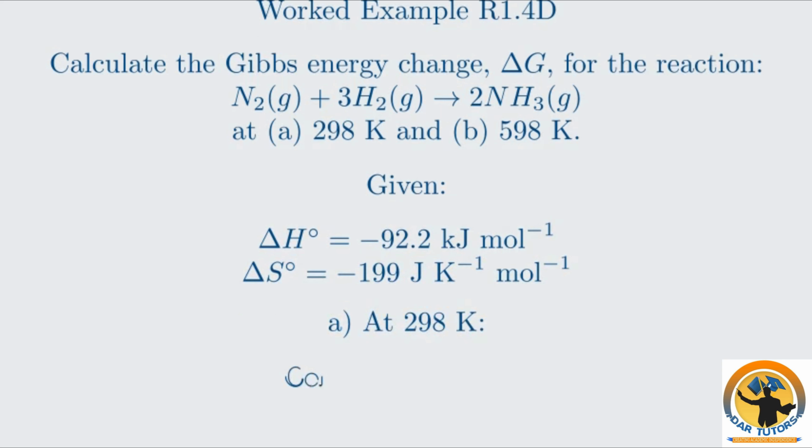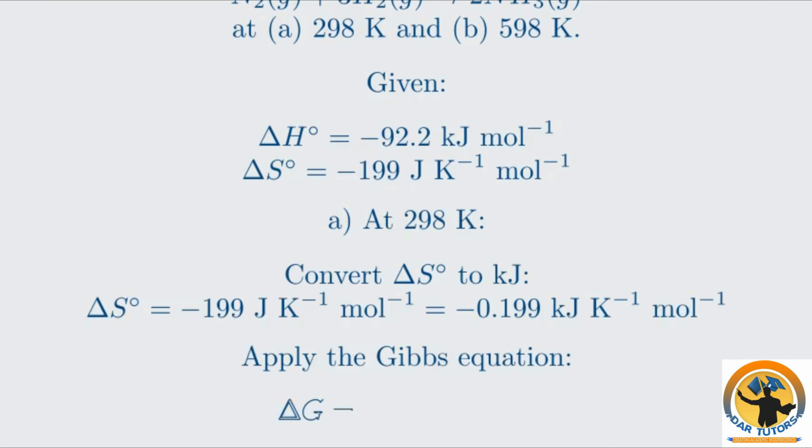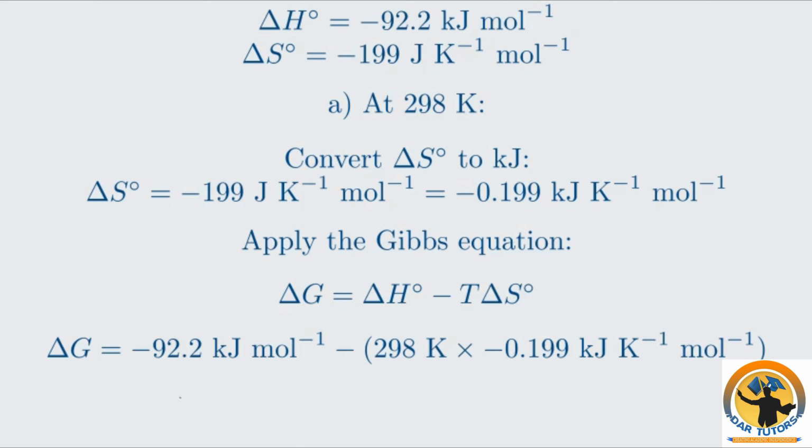First, let's convert the entropy from joules to kilojoules. Minus 199 joules per Kelvin per mole becomes minus 0.199 kilojoules per Kelvin per mole. Next, we apply the Gibbs energy equation. ΔG equals ΔH minus TΔS. Plugging in our values, we get minus 92.2 minus the product of 298 and minus 0.199. This simplifies to minus 92.2 plus 59.3, which gives a final answer of minus 32.9 kilojoules per mole. The negative sign tells us the reaction is spontaneous at 298 Kelvin.